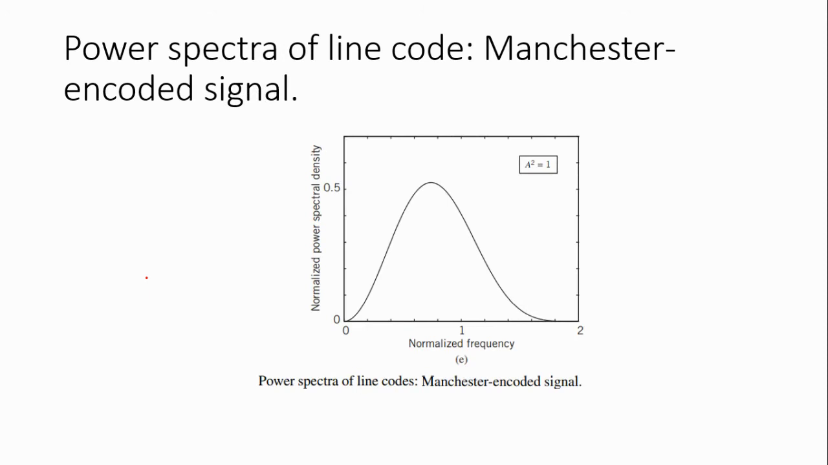This is the frequency spectrum of the Manchester coding. In this, there is no zero frequency component present in the power spectrum, and there is an insignificant component present at the low frequency.